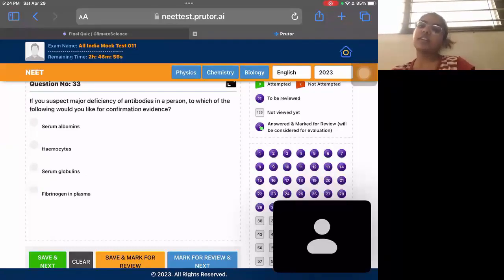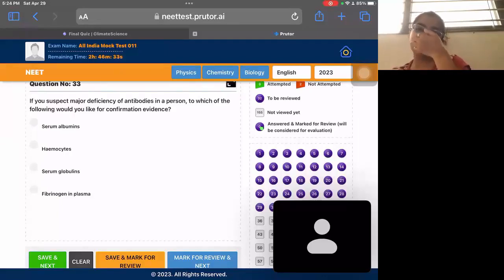Question 33. If you suspect major deficiency of antibodies in a person, which of the following would you look at for confirmation evidence? Antibodies are immunoglobulins. So serum globulins can be used to figure out if they have a deficiency or not. Albumins are proteins.